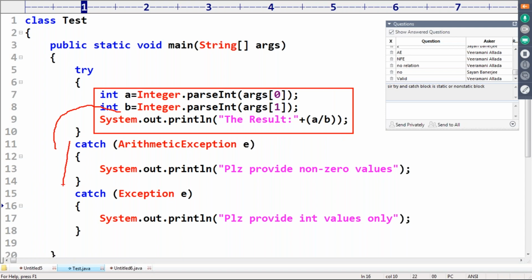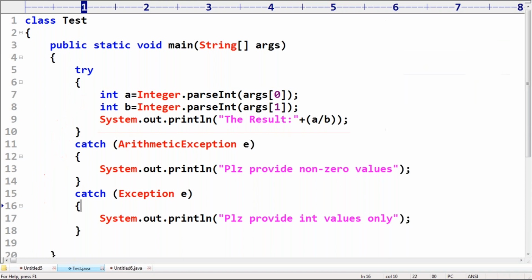If it is matched, it will be executed. If it is not matched, then it will search for the next one. Are you getting it? The JVM is always going to search from top to bottom only.